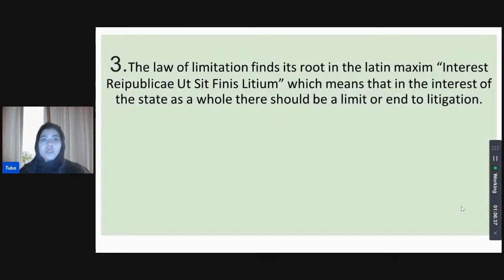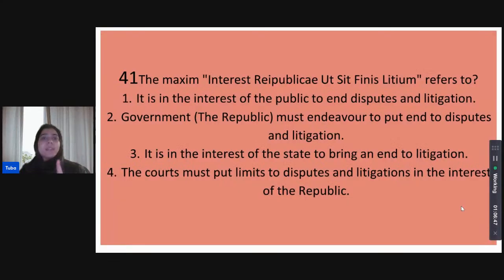It is actually not. That is a common mistake we'll be making, Shivani. See, this is why the options are quite similar. It is not the interest of the public, it is in the interest of the state, not option one. Option three is the correct one, state. No, Karan, you were right with three. It is in the interest of the state to put an end to litigation. Again, let's pay attention. Interest, republicia. Republicia refers to the state itself, not to the public.